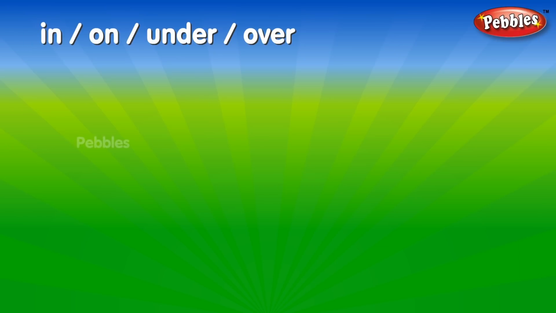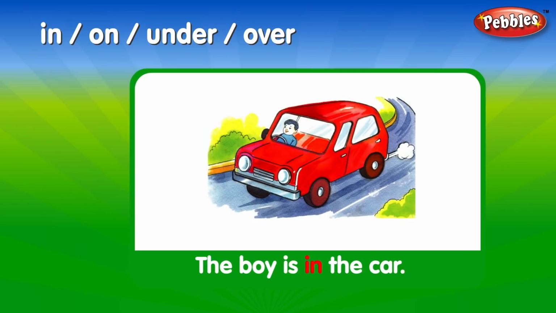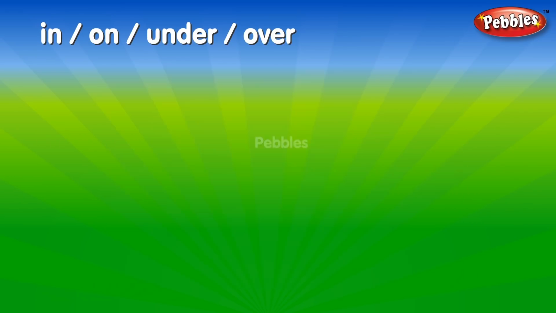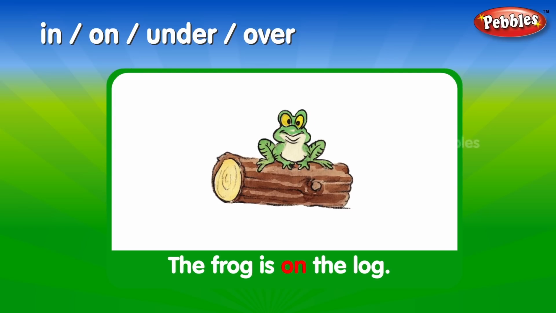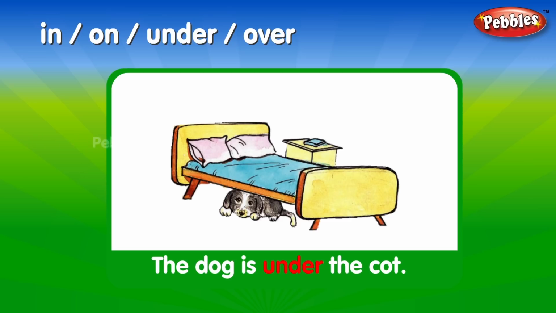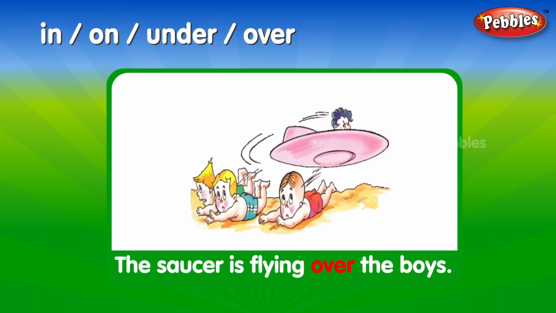In, on, under, over. The boy is in the car. The frog is on the log. The dog is under the cot. The saucer is flying over the boys.